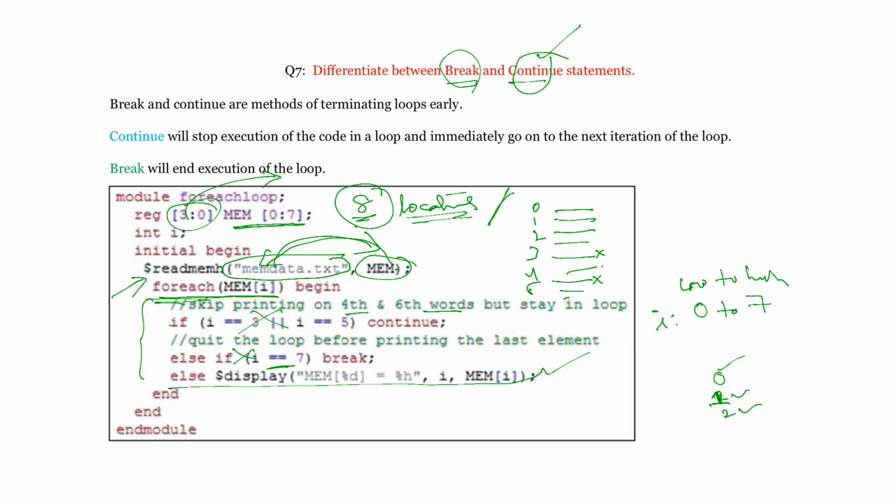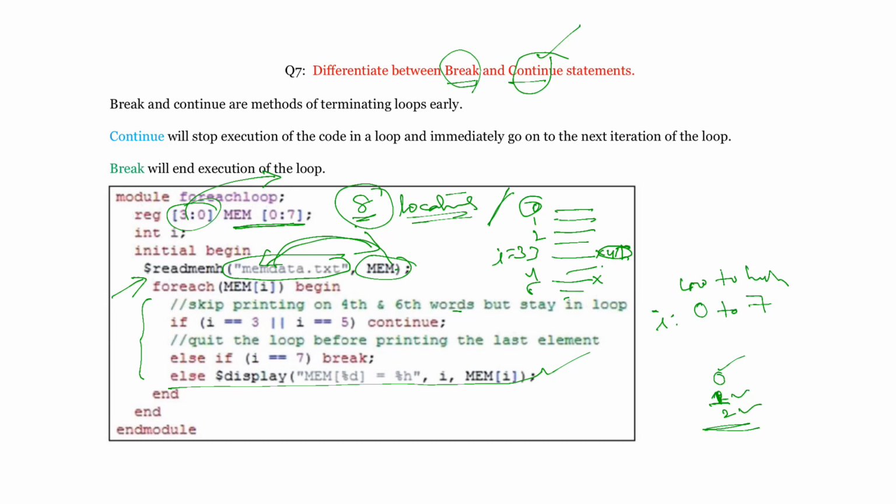Next, the third memory location, I is equal to 3. Whenever I becomes 3, that is the fourth location in your memory, since it starts from 0. That one is not displayed because whenever I is equal to 3, this statement comes true.